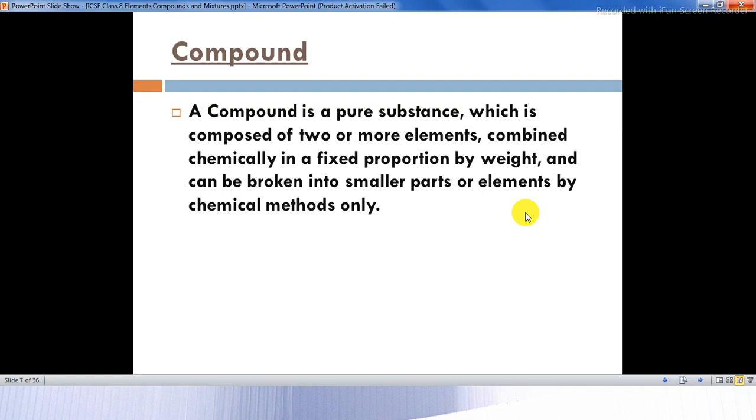So what will happen is when the electric current is passed through the acidified water, the water will decompose to give you hydrogen and oxygen, hydrogen at the cathode and oxygen at the anode. So in this way, the compound can be broken into smaller parts or elements by chemical methods. And as I told you, there is a fixed proportion by weight, that is 2 parts of hydrogen, 1 part of oxygen.